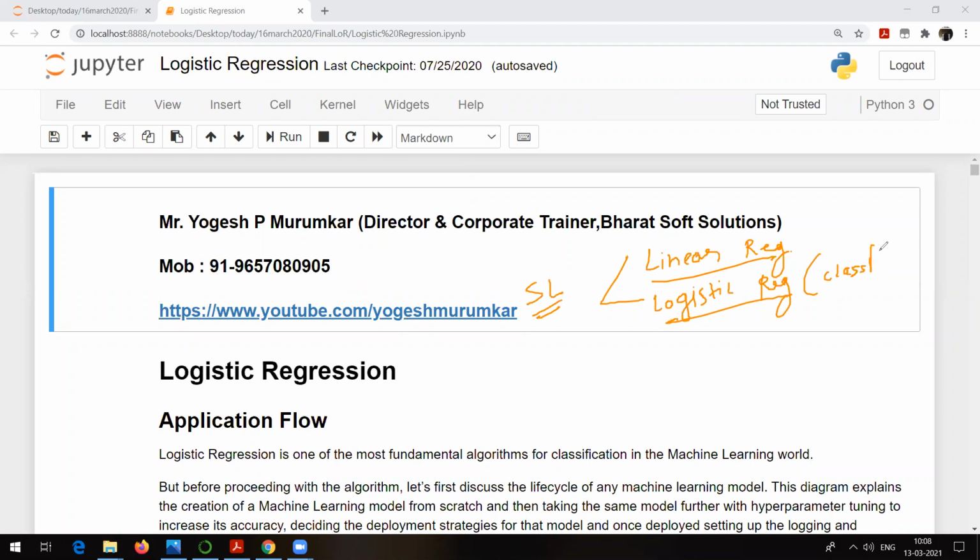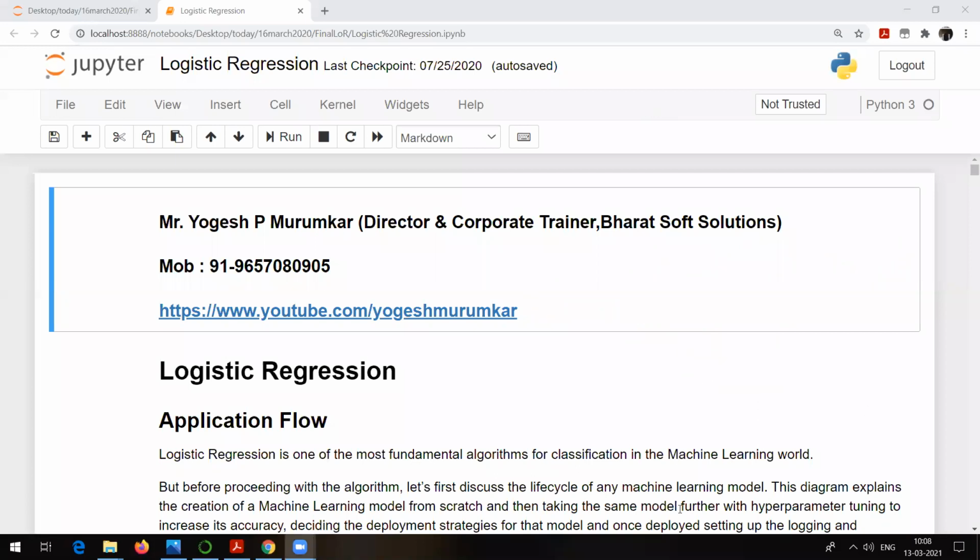Suppose you want to create a model which will help you detect whether a person is COVID positive or COVID negative, for example. So yes, logistic regression, classification type of problem. Whether a student is in the category of pass, fail, and so on. Another example: whether a particular email is spam or not spam. That's an example of a classification type of problem. To solve those types of problems, you can make use of logistic regression.